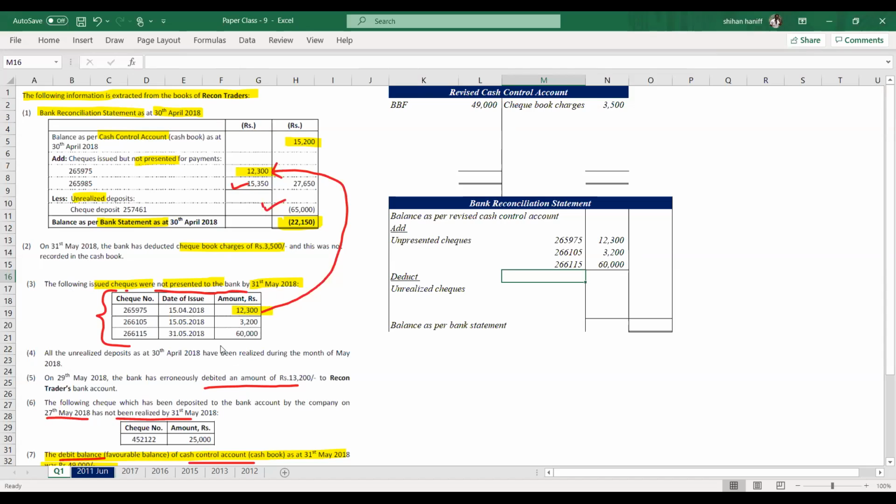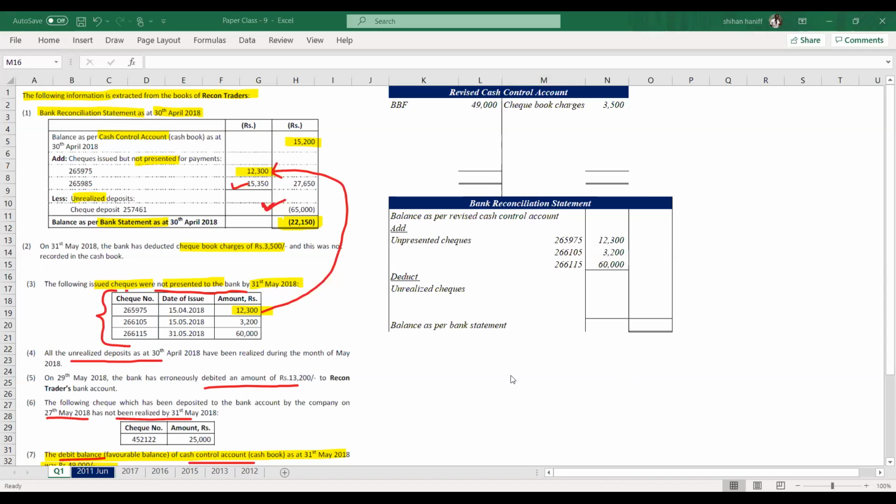Okay. And this is realized. Already they are telling all the unrealized checks were realized. Right now, number 5. On 29th May, the bank has erroneously debited an amount of 13,200 to Recon Traders bank account. What do you do for this?